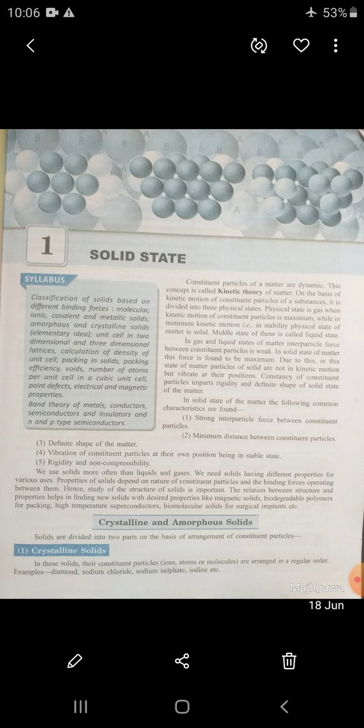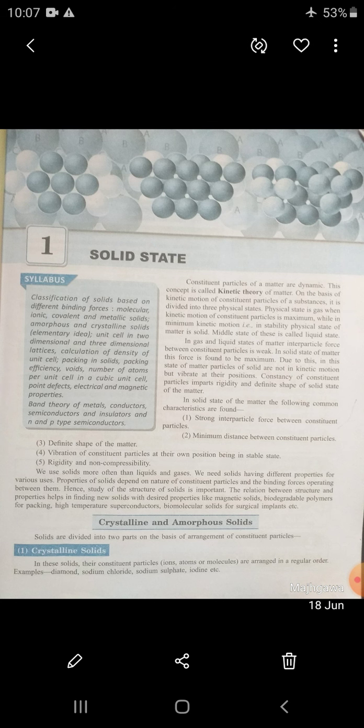What is the difference between crystalline and amorphous solids? In crystalline solids, the constituent particles are arranged in regular order, but in amorphous solids they are not arranged regularly. In crystalline solids, the outer surface also possesses a regular arrangement, but amorphous solids do not.